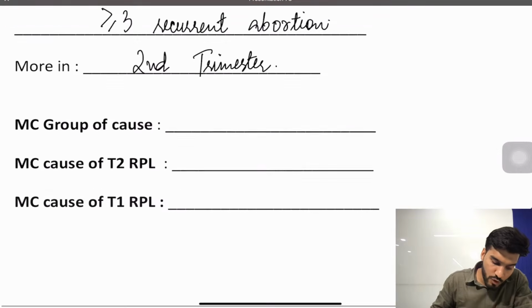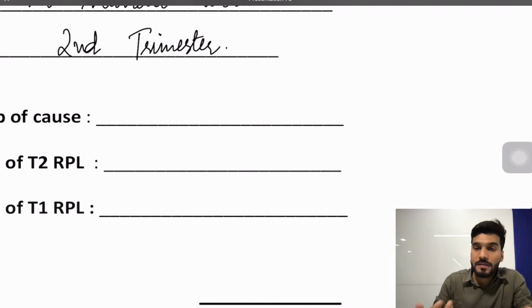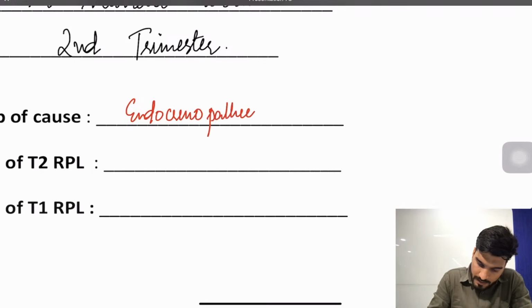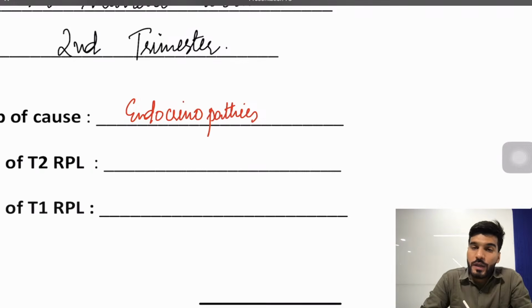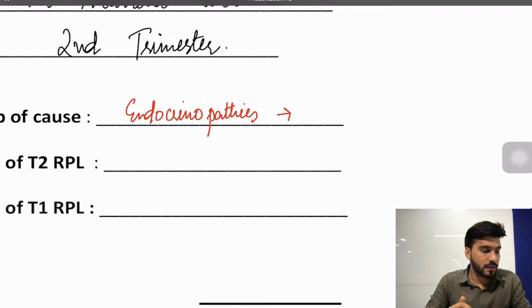Now the most common group of causes for recurrent pregnancy loss overall is endocrinopathies. So what is included in endocrinopathies? You already know: what is the most common endocrinological disorder in reproductive females? Answer in the comment section. Anyone? What are the causes related to abortion which involve endocrinopathies?